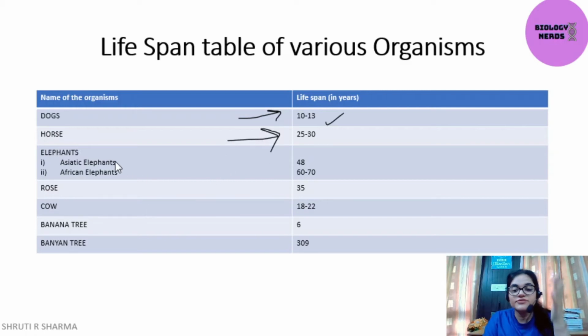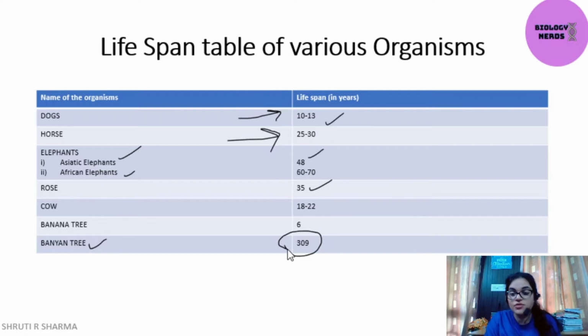Elephants, there are two types of elephants: Asiatic elephants and African elephants. Both have different lifespans. One can live up to 48 to 50 years, one can live up to 60 to 70 years. Roses have a lifespan of 35 years, cow 18 to 22. Similarly, the oldest tree we can consider is the banyan tree, which can live up to 309 years. Oh my god, that's way too much age.